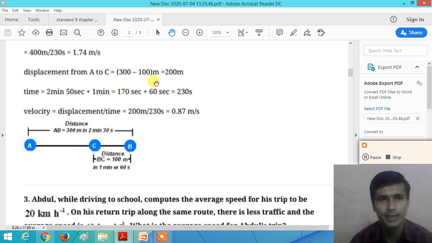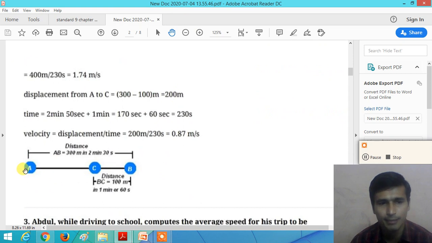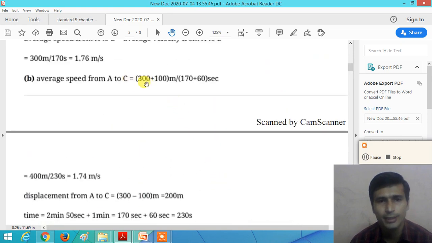So how can we calculate the average speed first? Average speed is the total distance covered by the object divided by the time interval. Here the total distance is 300 meter from A to B and 100 meter from B to C. So we get 300 plus 100 as the total distance.